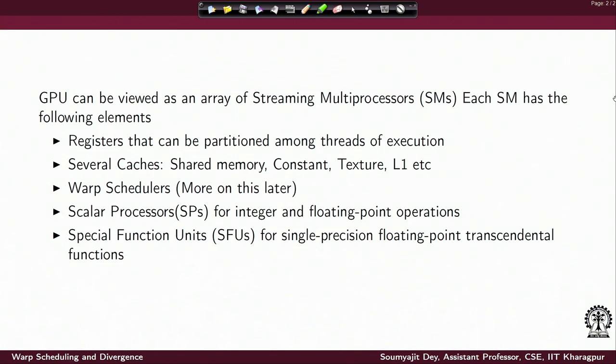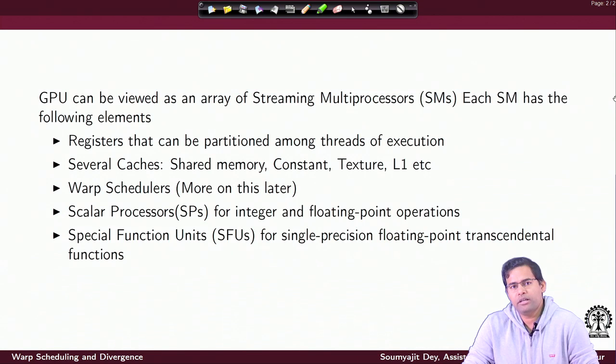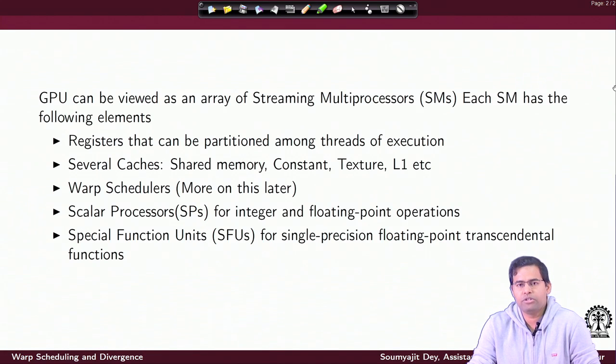Also, each SM has a specific piece of hardware called the warp scheduler, which is going to decide which threads are going to execute when inside the SM. The actual execution units comprise the scalar processors, which contain the integer ALU and the floating point unit. You also have special function units present inside the SM, as a separate unit, not as a part of the scalar processor, which are responsible for computing the transcendental functions, for example trigonometric functions.